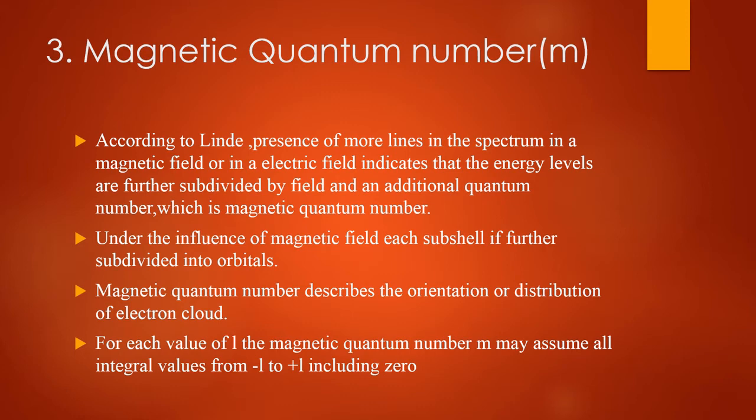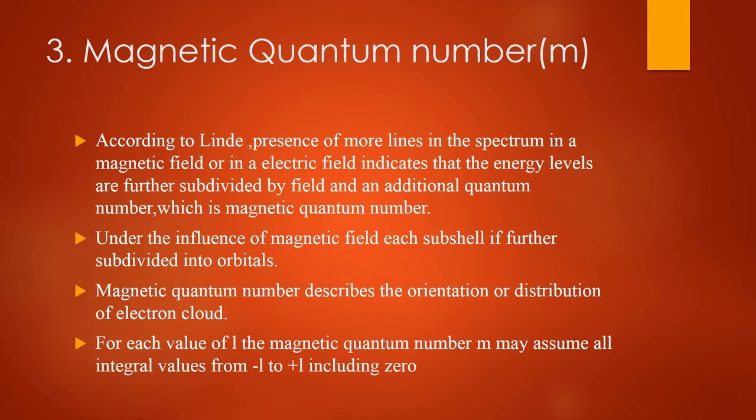We can say that under the influence of a magnetic field each subshell like s, p, d, f is further subdivided into orbitals. Understand? A shell is composed of subshells, and a subshell is composed of a number of orbitals.